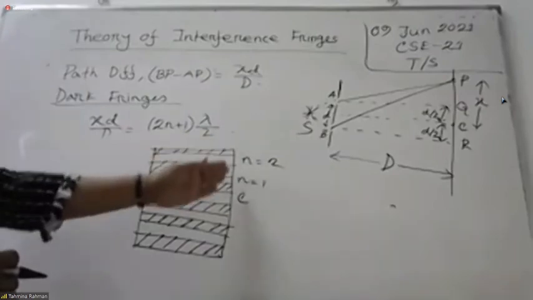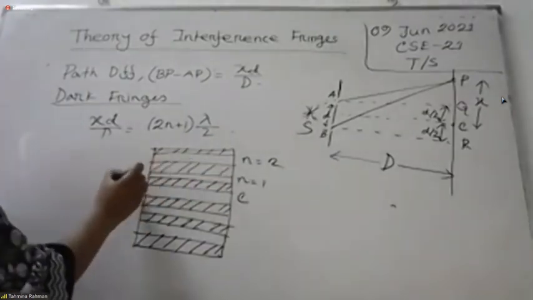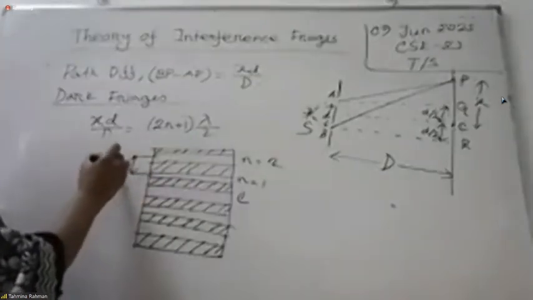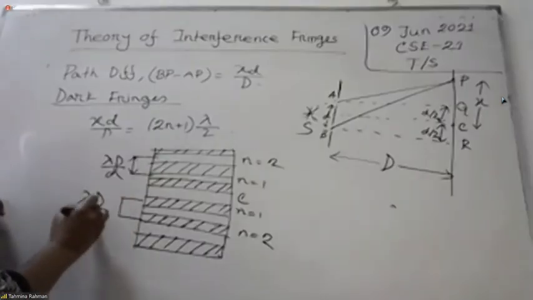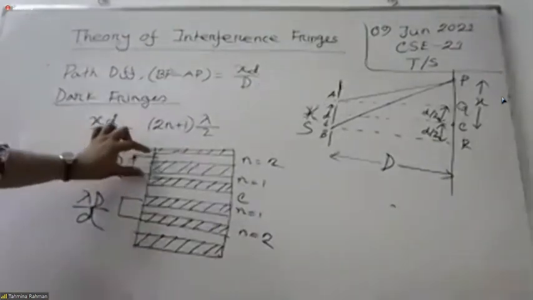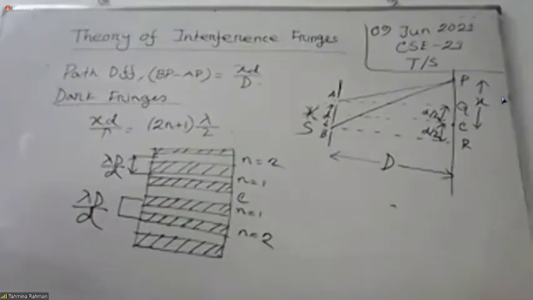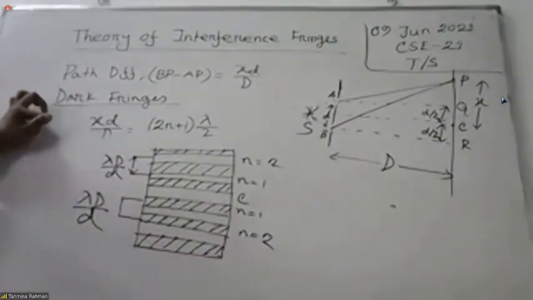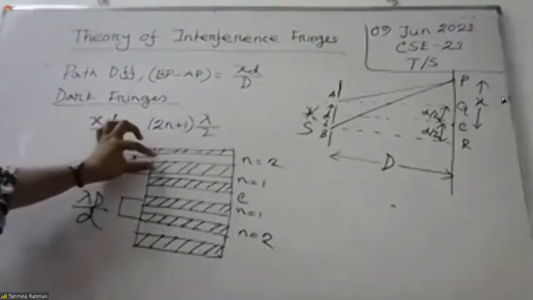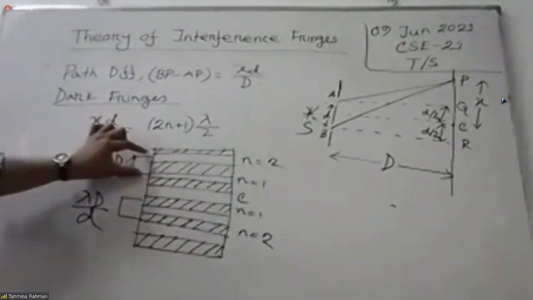For the bright we got the linear distance. This portion is equal to lambda D by D. Now for the dark, this is n1 and this is n2, so now what do we get? This linear distance is lambda D by D. Notice one thing: when we calculated for the bright, which one did we get? We got the fringe width for the dark.